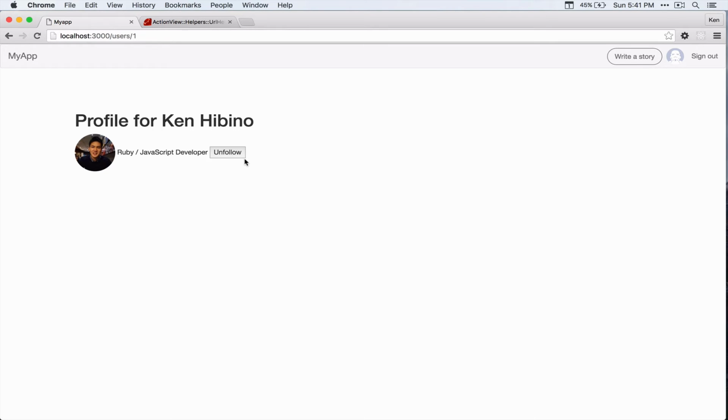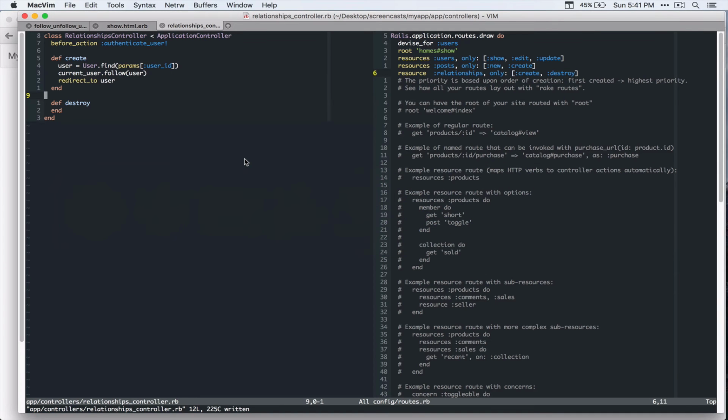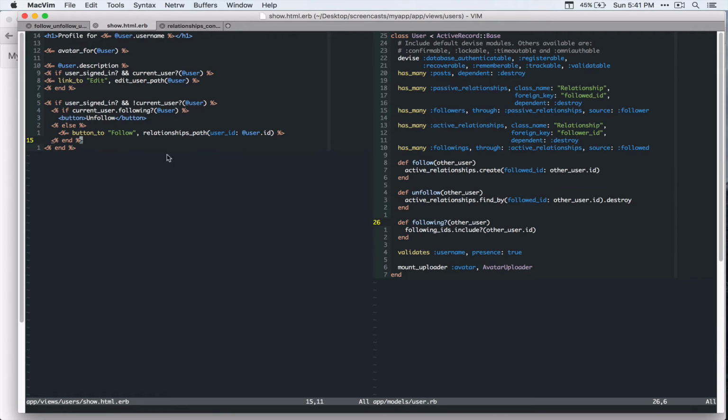All right, so let's do the same thing for the unfollow button in our template. Let's change this to the ERB button_to helper, unfollow, and relationships_path, and then passing in that user ID, and we have to specify the method, which is delete.